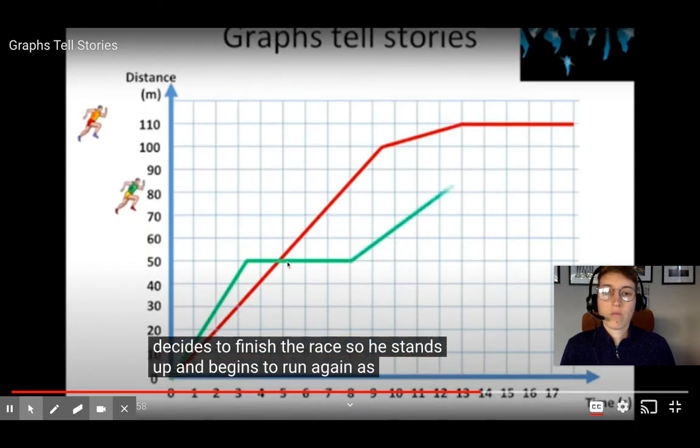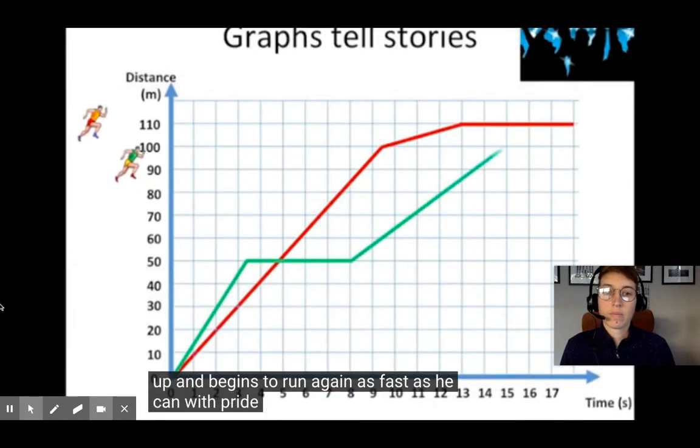Okay, so he fell down. He saw the end of the race, but he's going to finish anyway. So at second 8, he starts running again. He is running, so he's traveling more distance over these seconds that are passing. As fast as he can, with pride and with tears that start blurring his sight.